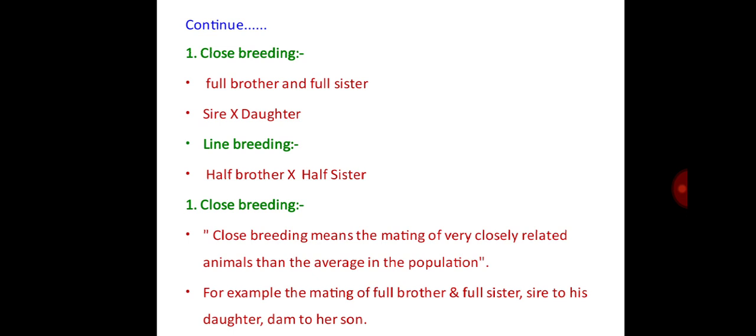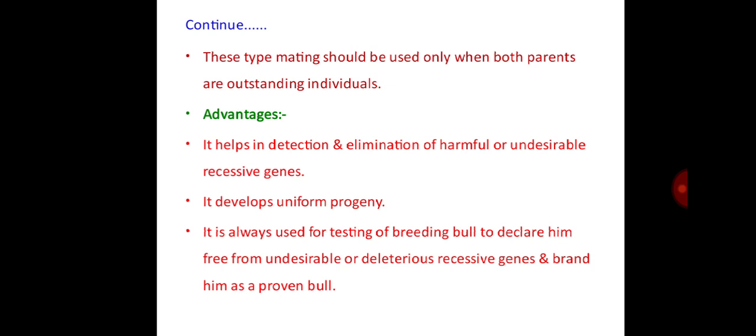In close breeding, there is mating of full brother and full sister or sire and daughter, whereas in line breeding, half brother and half sister, meaning closely related animals. First one is close breeding. Close breeding means the mating of very closely related animals than the average in the population. For example, the mating of full brother and full sister, sire to his daughter, dam to her son, etc. This type of mating should be used only when both parents are outstanding individuals.